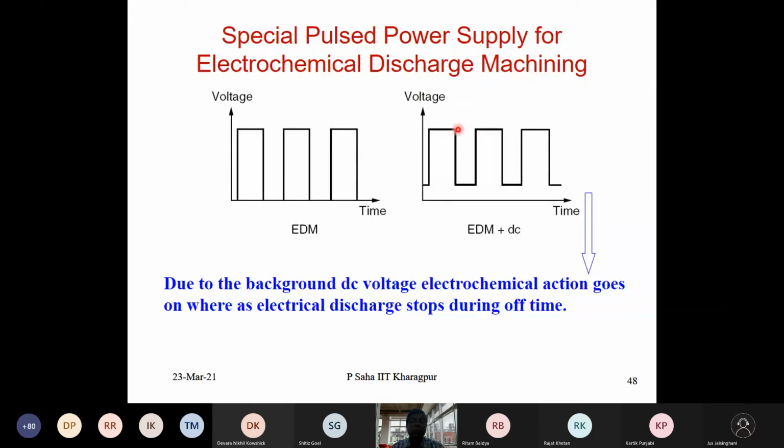As I already did for electro discharge machining, here also I am using a special type of pulsating power. What is the specialty? It is not a pulsating power that comes to zero during the off time. Rather, we have pulses of maybe the same frequency, but during the off time it is not coming to zero. Maybe we maintain some background voltage, 20 or 30 volts, while the peak may be around 100 volts. Why? Because during this background voltage we can continue to have some electrochemical action throughout.